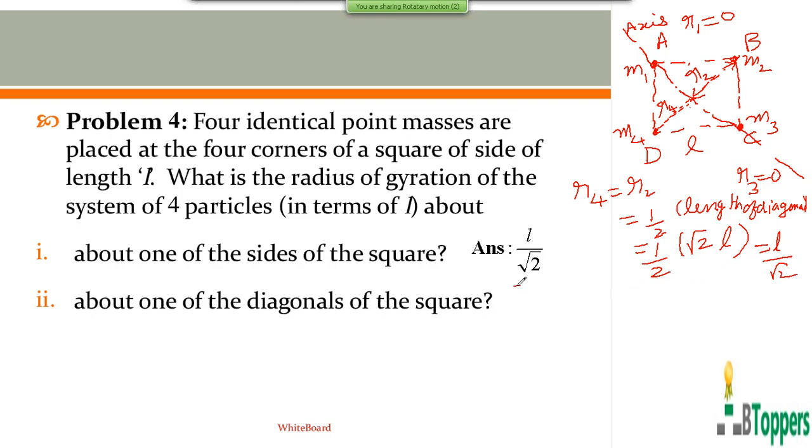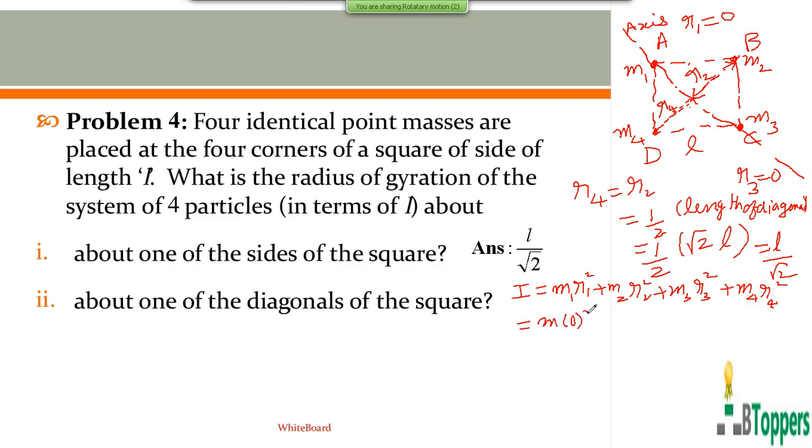The moment of inertia of the system of 4 particles is given by I equal to M1 R1 square plus M2 R2 square plus M3 R3 square plus M4 R4 square. Here all the 4 point masses are equal. We denote the mass of each point mass by small m.